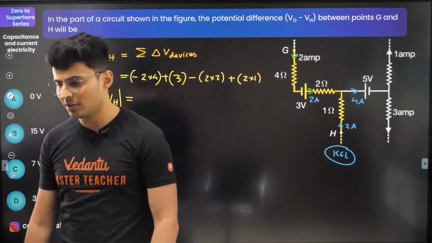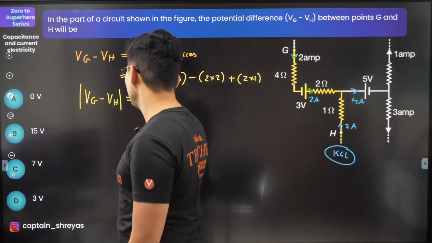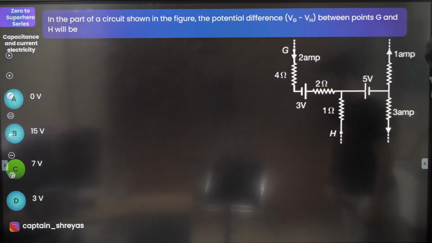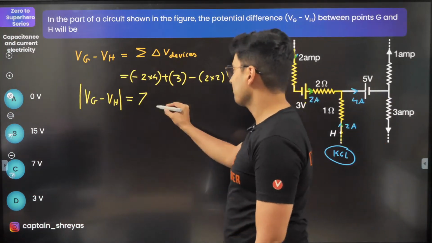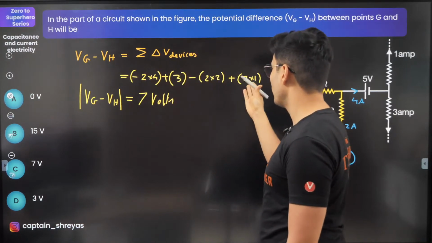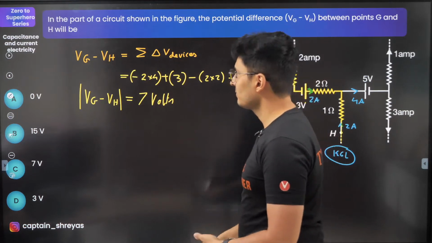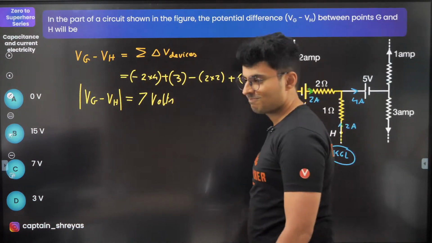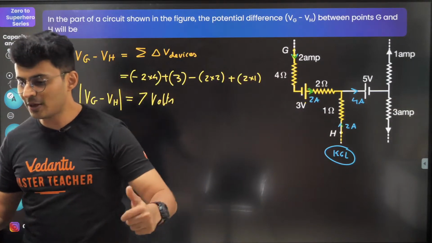Come on, point it out. Someone is saying 7 volts, is it? Is it 7? All right, 7 volts, yes it is. Very good, guys, perfect. So 7 volts is the answer. You can do it: minus 8, plus 3, minus 4, plus this, whatever. The potential difference will be this much. Perfect. Understood, clear, amazing.